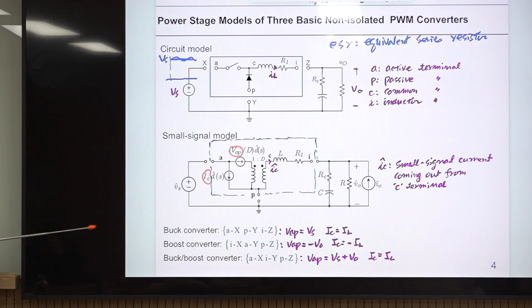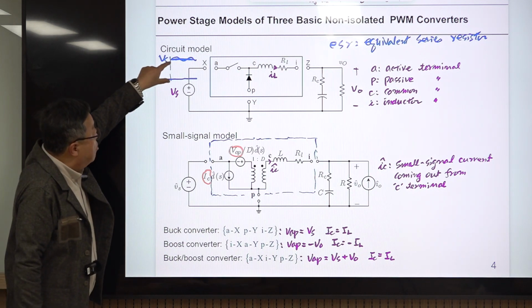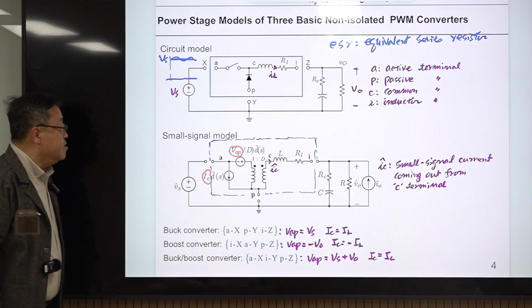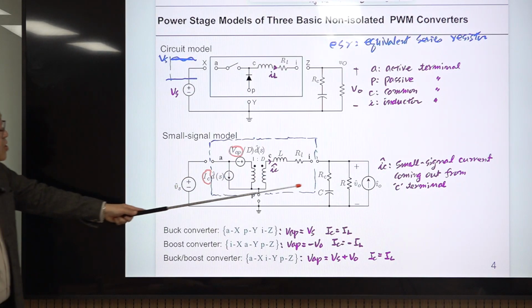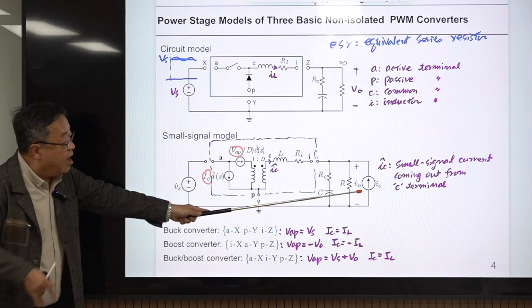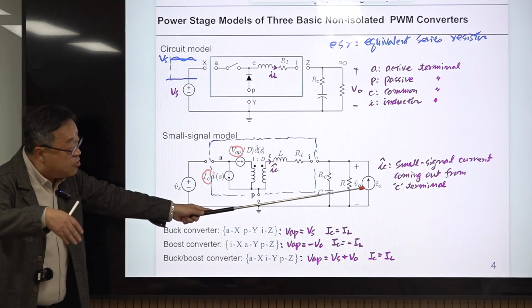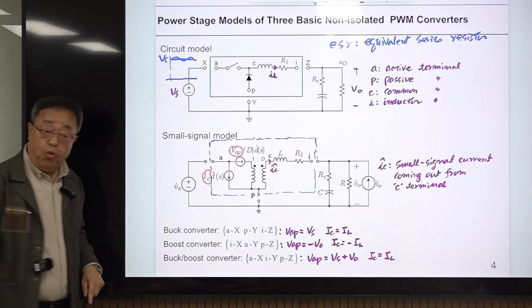The magnitude of this is very small compared to the DC component, so it's called the small signal.